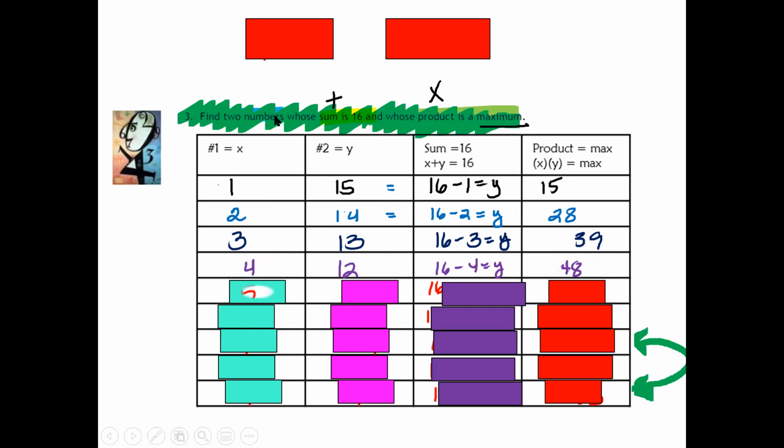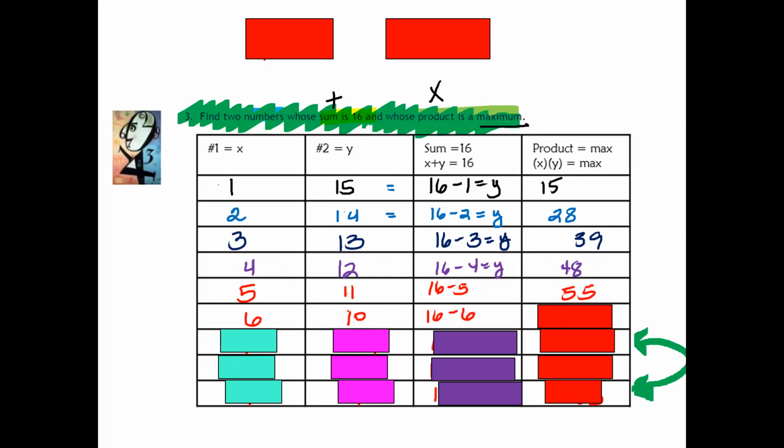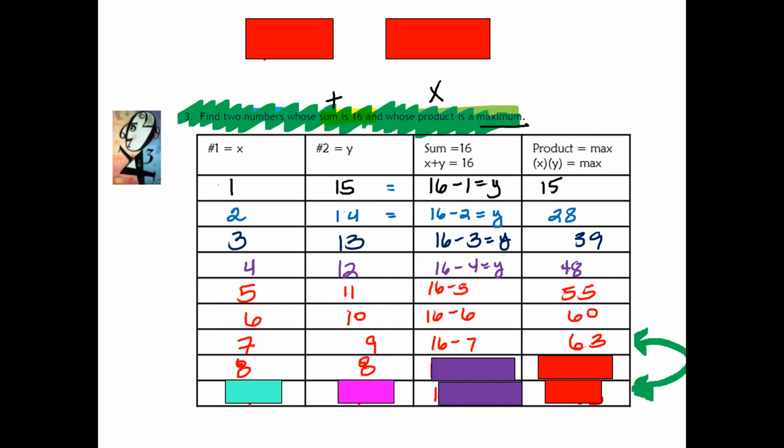All right, if my first number is 5, the second number has to be 11, and the product is going to be 55. If my first number is 6, the second number is 10, and 6 times 10 is 60. If my first number is 7, my second number is 9, and 7 times 9 is going to give me 63. If my first number is 8, my second number also has to be 8. 8 times 8 is 64.